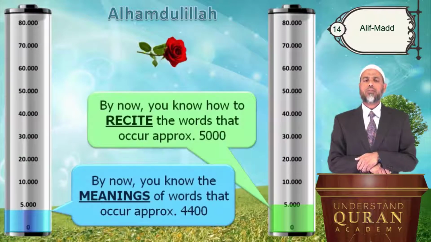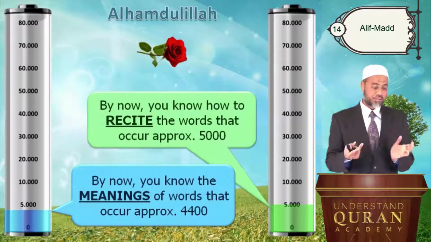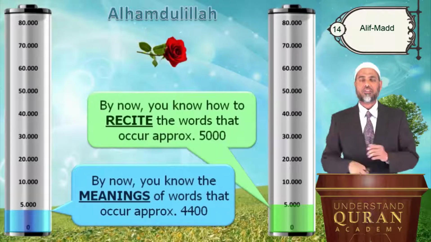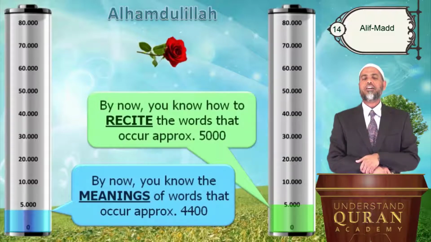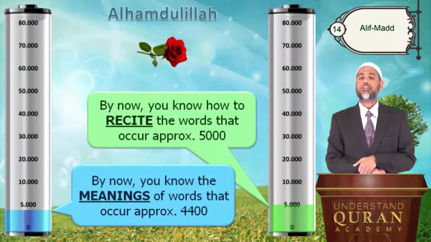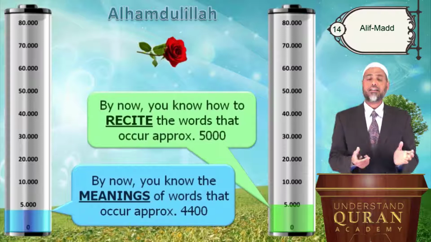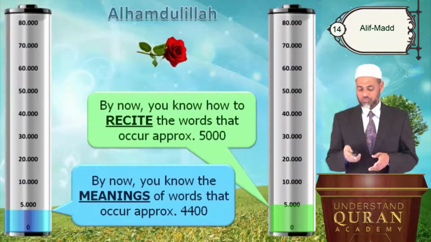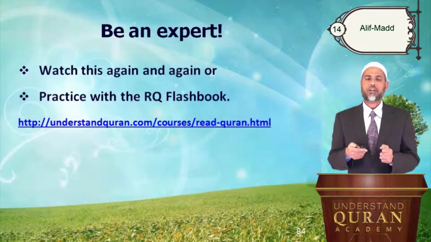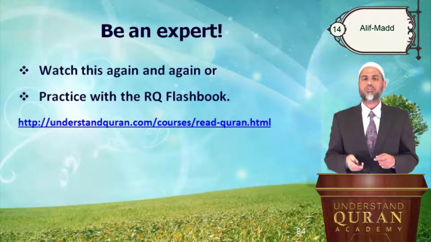By now, alhamdulillah, you know how to recite the words that occur in the Quran almost 5,000 times, because there are so many words with the alif mad in the Quran. Ma and la themselves occur almost 3,000 times. By now, also, you know the meanings of words that occur in the Quran approximately 4,400 times. Because ma and la and qala and kana themselves make almost 4,000. That's it. Be an expert. Watch this again and again. Practice with the flash book and teach it to your friends, whatever you know. And that's the best way to learn.